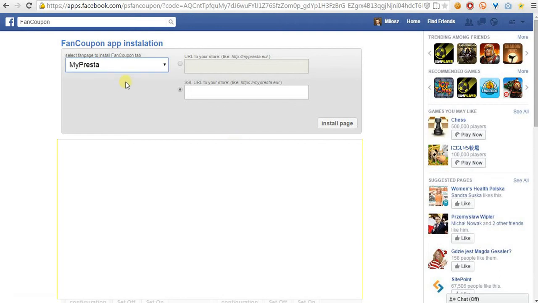From left hand side drop down box, select your fan page and enter the URL to your website. In this case, it is our demo page. And click Install Page.